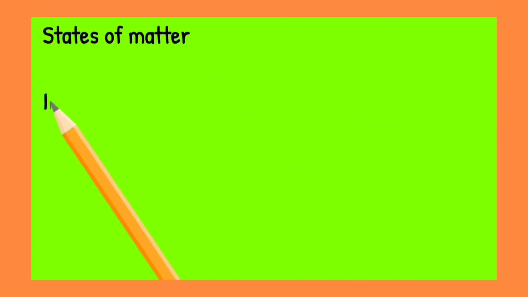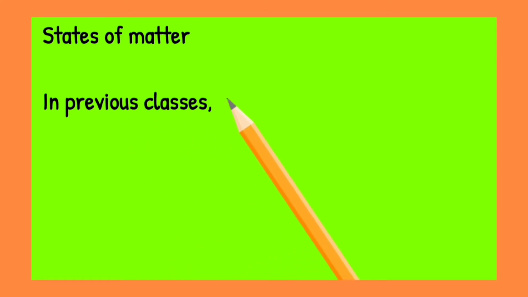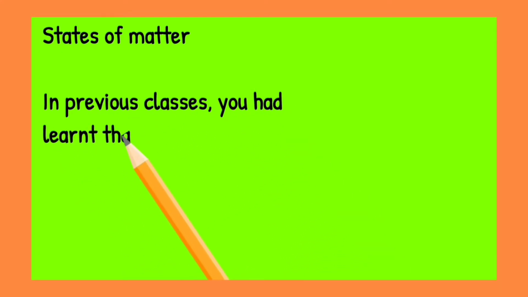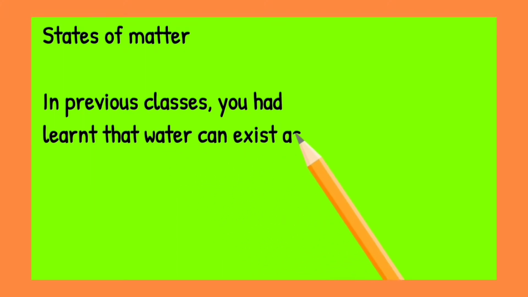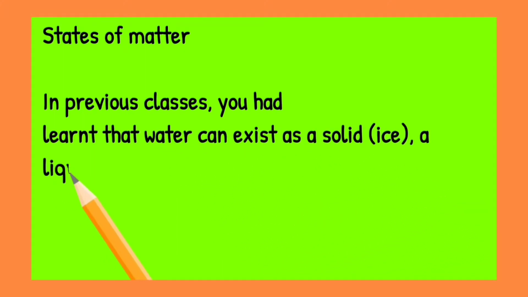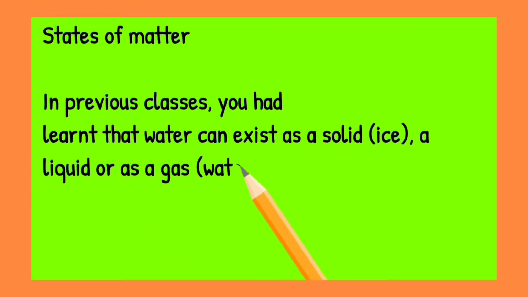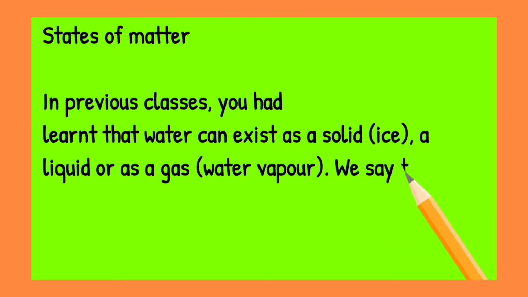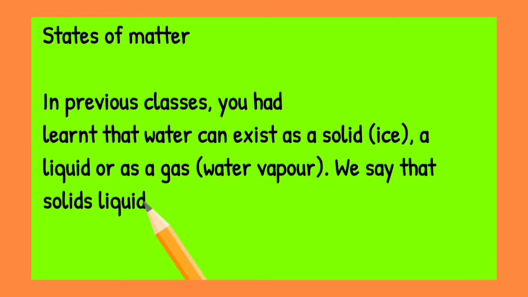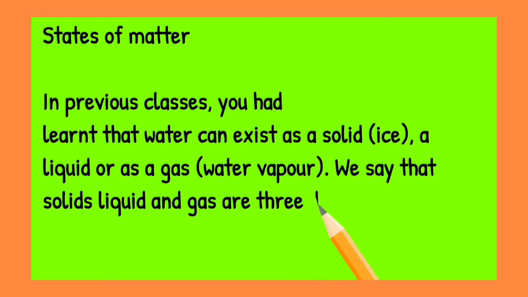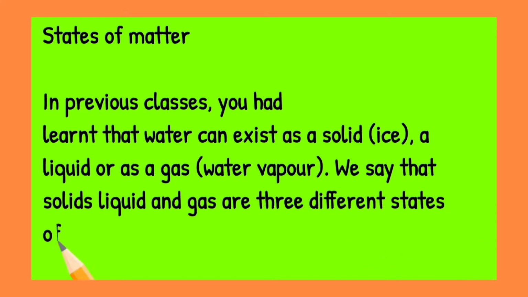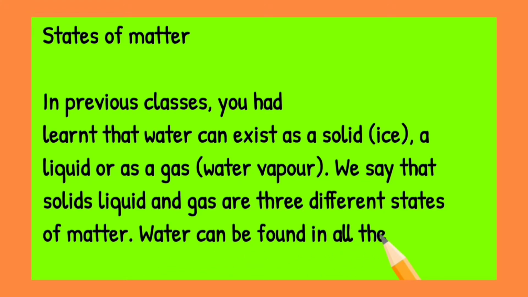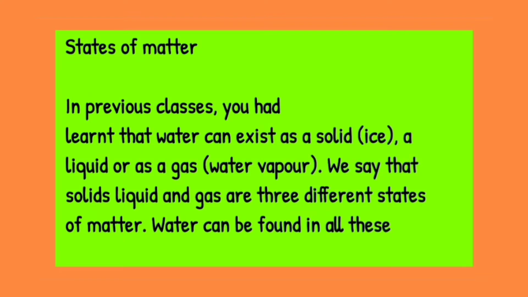Now the states of matter. What are the states of matter? In previous classes, you had learned that water can exist as a solid, liquid, or a gas. Gas means water vapor. So we say that solid, liquid, and gas are three different states of matter. Water can be found in all these states: solid, liquid, and gas.